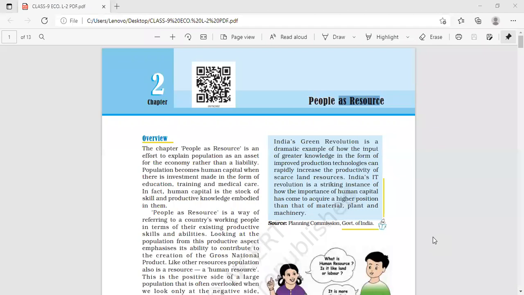Term one: French Revolution in history; then geography, first and second lesson, India, size and location, and physical features of India. These two lessons. And then civics, again two lessons: what is democracy and why democracy, and constitutional design, which we have recently completed. Clear? Two lessons of civics, and two lessons of economics also.